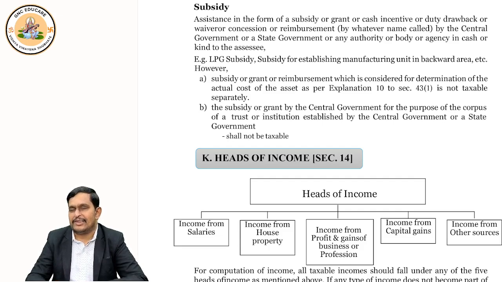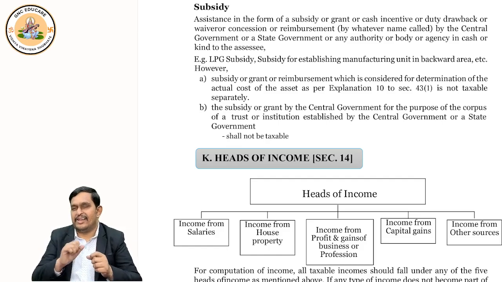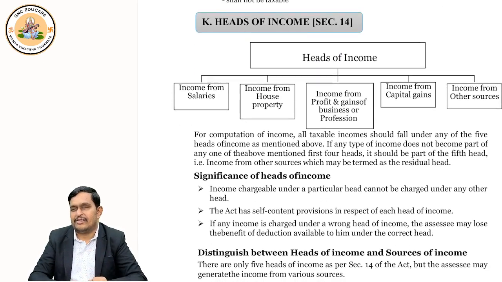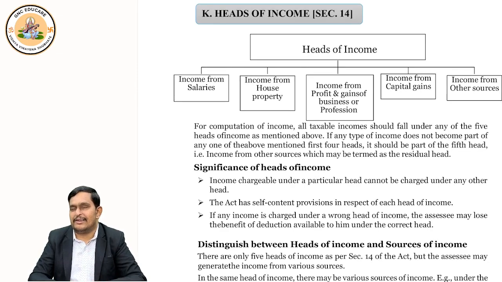Now, heads of income, I already said to you, section 14, that there are 5 heads of income. Let me tell you a story. Once you qualify CMA, what will you do? Sir, we'll go to a job. What will you get? Salary, correct? So first head is income from salary. Now, when you regularly get salary, what will you do? Sir, I want to purchase a house. One flat I want to stay, one I want to give it on rent. Very good. So you started getting rental income, and that is taxable under income from house property.